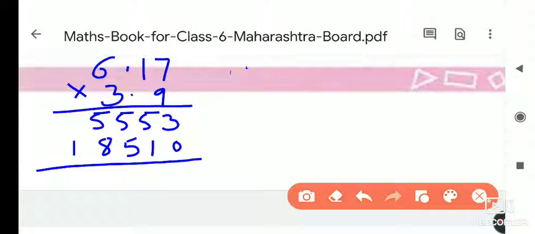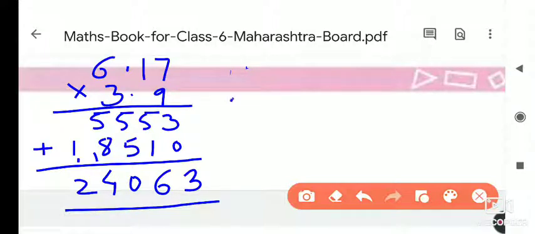So 3 plus 0, that is 3. 5 plus 1 is 6. 5 plus 5 is 10. Okay, 1 carry. Now 8 plus 1 is 9, and 9 plus 5 is 14. 1 carry, and 1 plus 1 is equal to 2. Okay, so this is the addition and this is the answer.